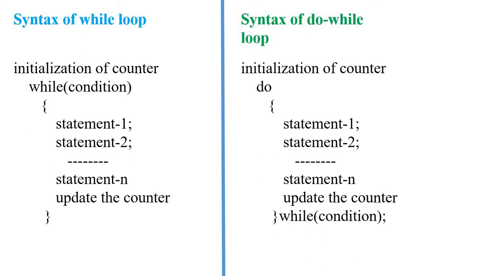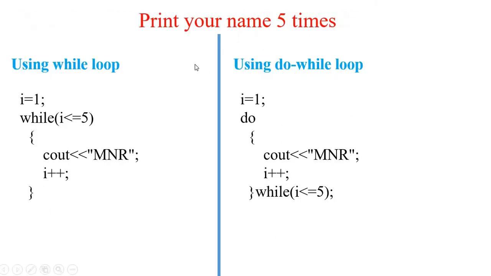Okay, this is about the syntax of while and do while loops. Then, coming to the same problem, print your name 5 times. Again, I explained the same problem already in the previous video. We know how to print your name using while. Here i is equal to 1, here also i is equal to 1.